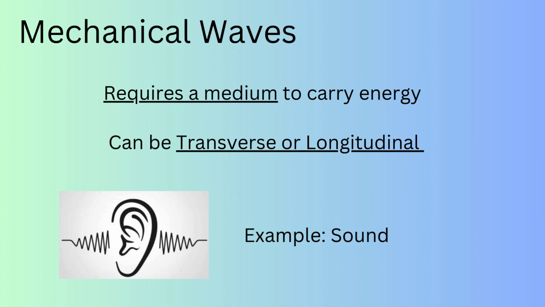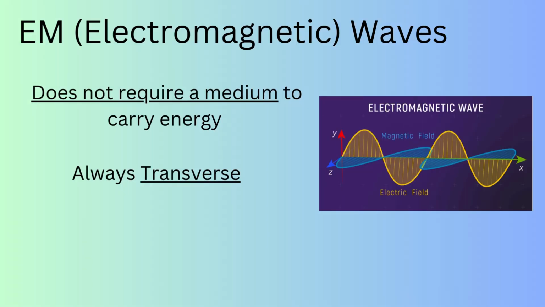Mechanical waves are waves that must have a medium to carry energy. These type of waves can be either transverse or longitudinal. A common example of a mechanical wave are sound waves. EM or electromagnetic waves are waves that do not need a medium to carry energy. Unlike a mechanical wave, EM waves are always classified as transverse waves. General examples of EM waves include light, X-rays, gamma rays, radio waves, and microwaves.